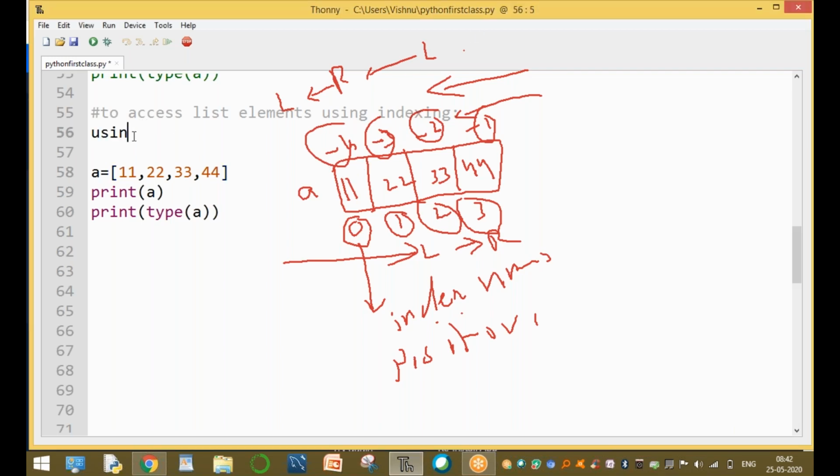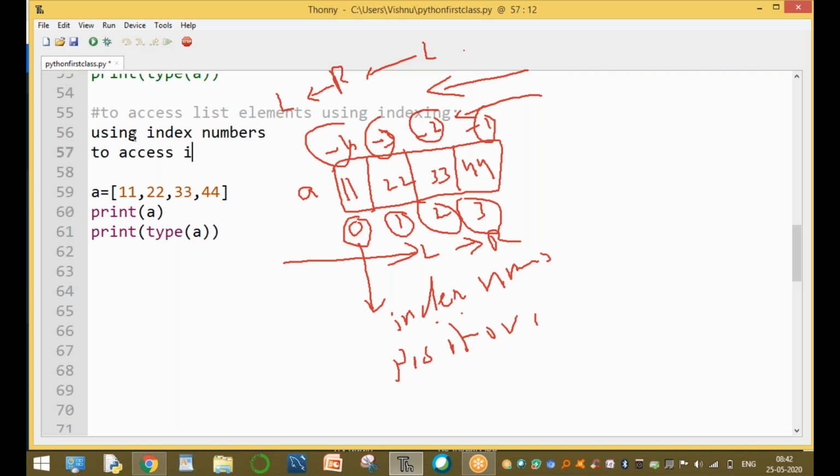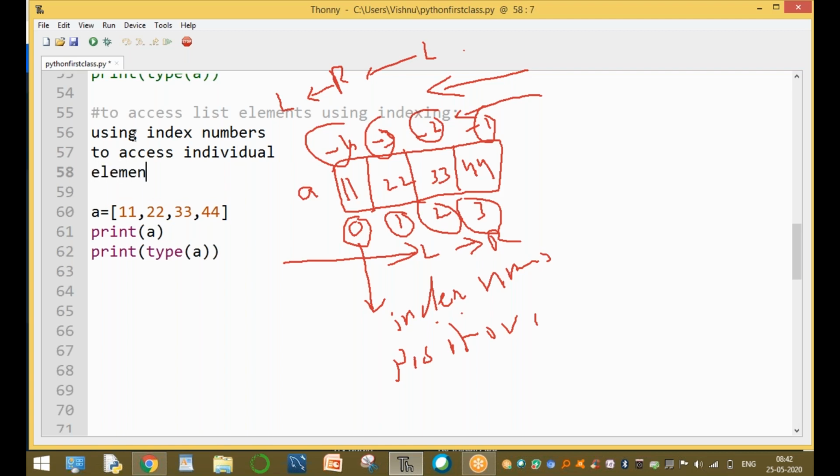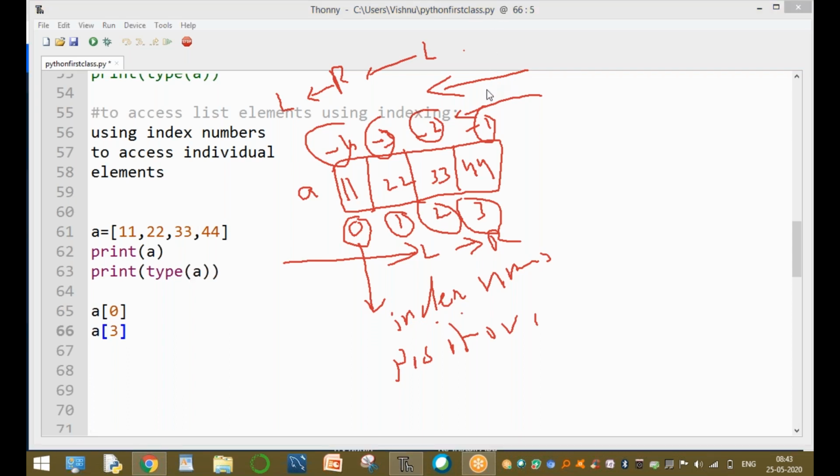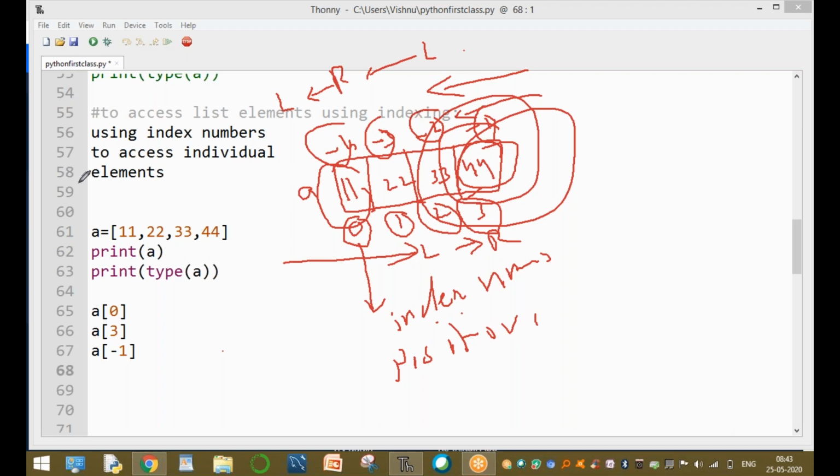Using index numbers to access individual elements, that is the major advantage. If you want to access an individual element, A of 0 means accessing only one element. For example, A of 3 means accessing the individual element 44. So for example, if you want to access elements, A of -1 means accessing this element only, an individual element only. Now this is called indexing.